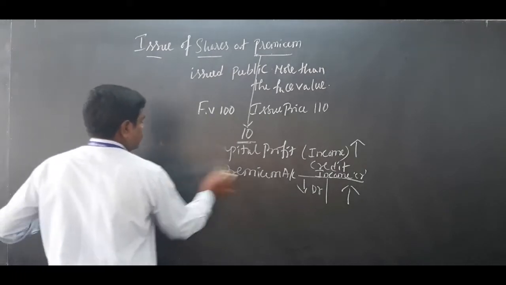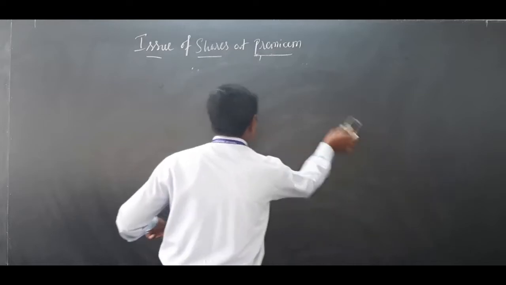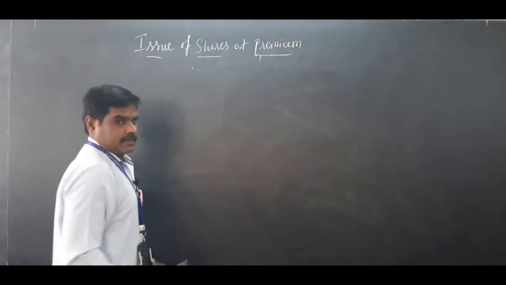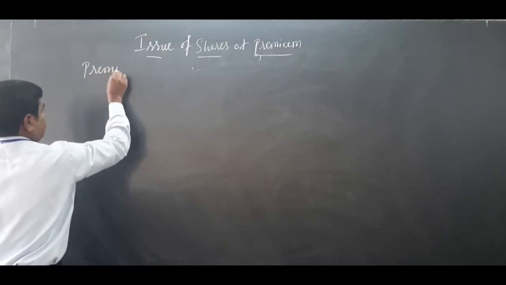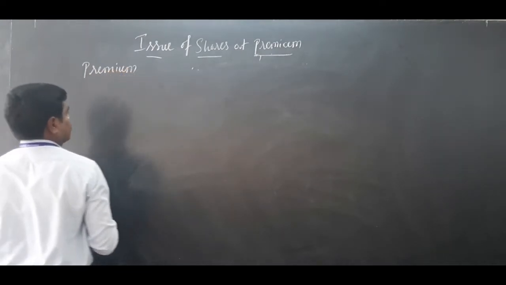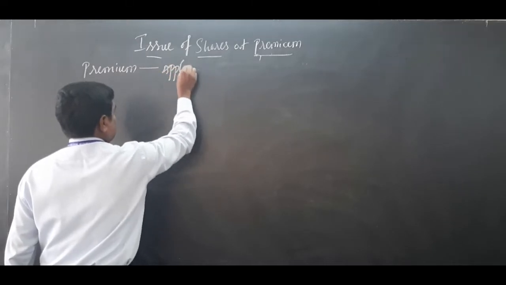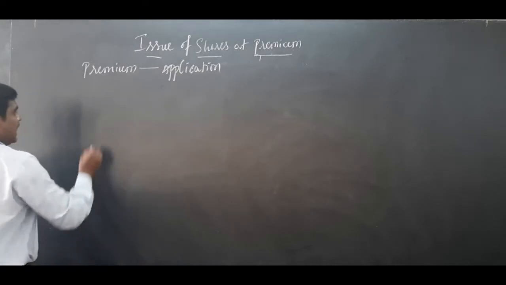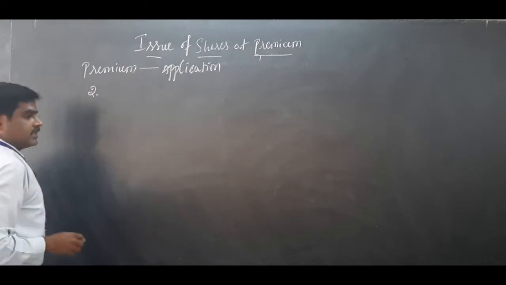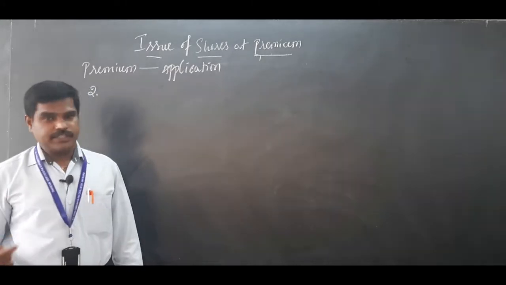Now if the securities premium is collected in application money, what is the second journal entry? The first journal entry is for share application money received.